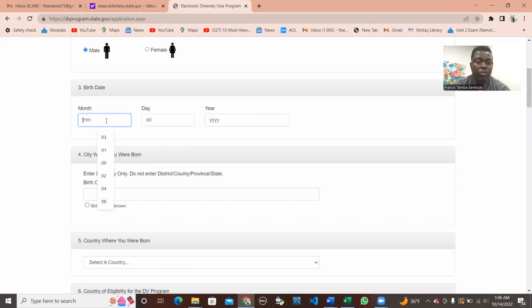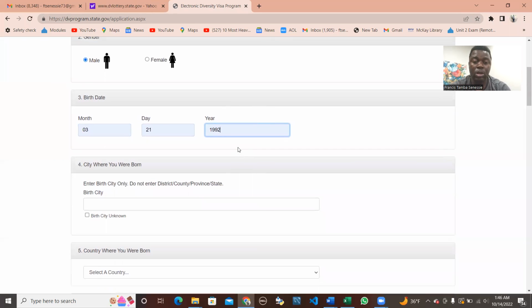So you put in the date of birth information. Let's say the third month, that is March, and then let's say 21st of March. And then the year, you click out the year, or you type in the year of your birth. Make sure the information is correct. If you have a passport, you want to look at the passport and make sure every piece of information you are putting in here matches the same.